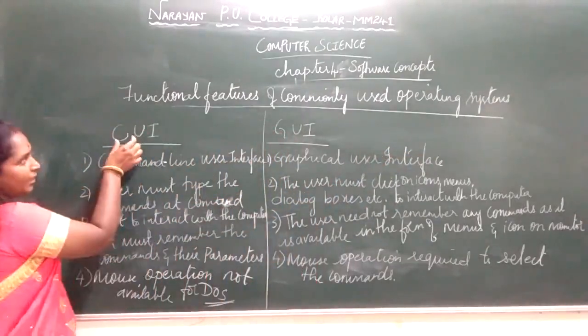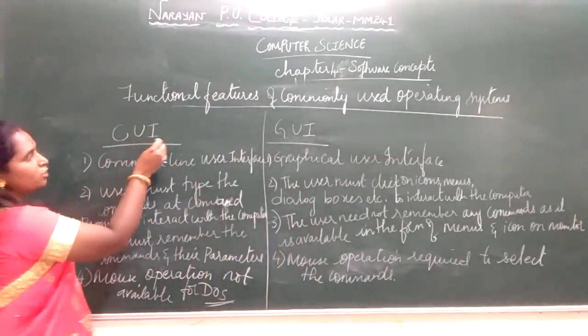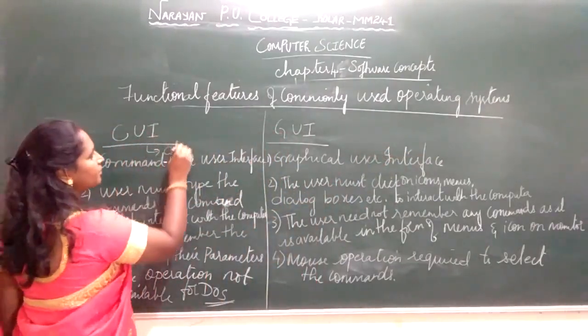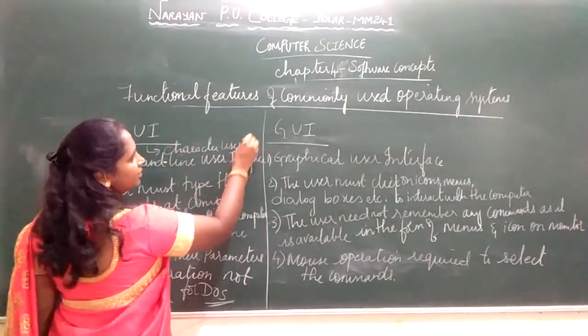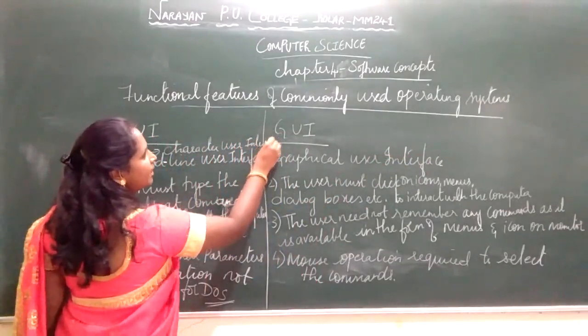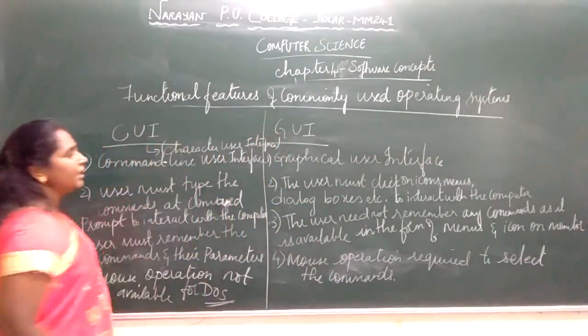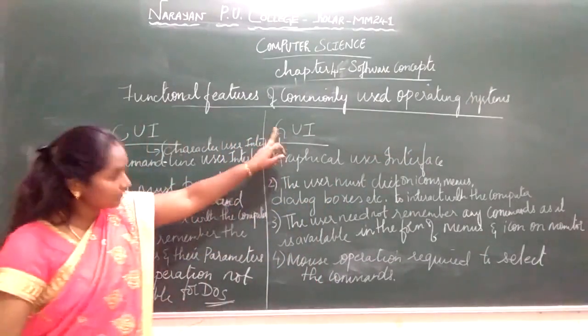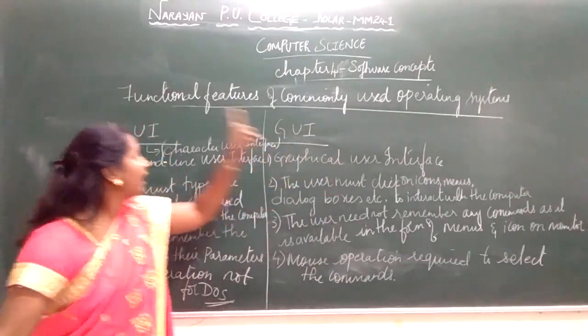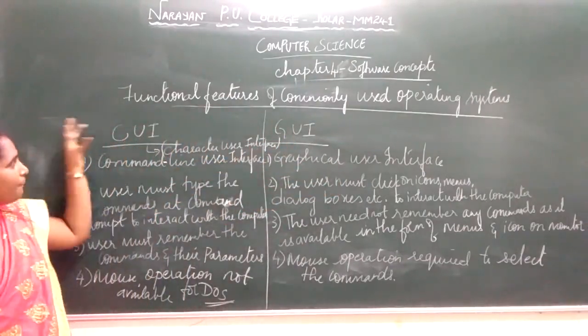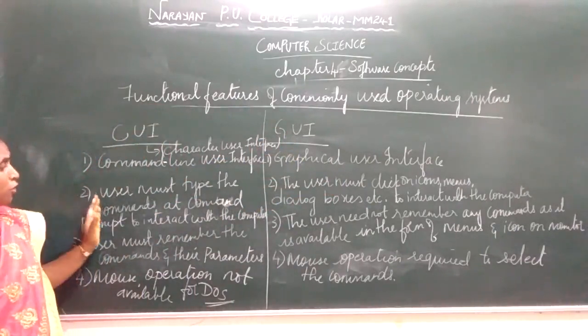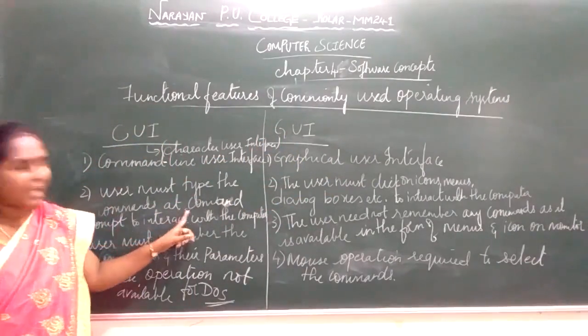The Command Line User Interface is also called the Character User Interface. I will explain why it has this name. In the command line user interface, the user must type commands at the command prompt.